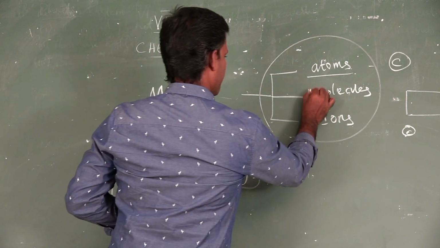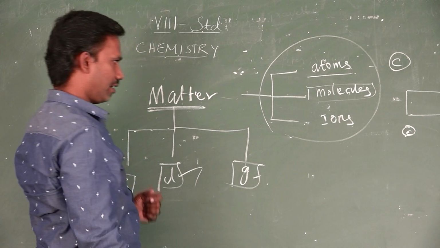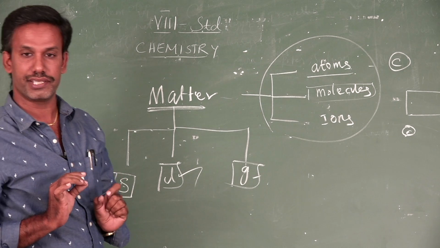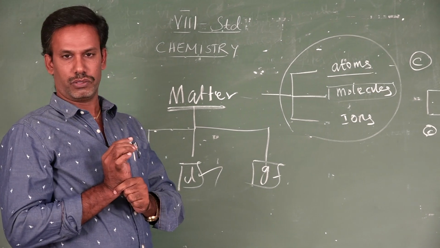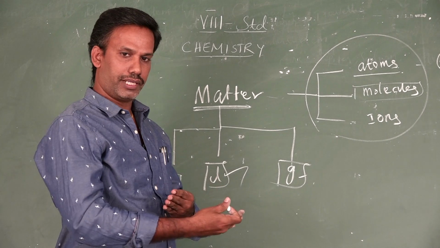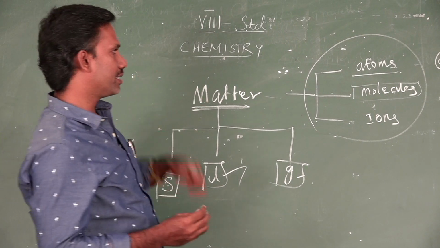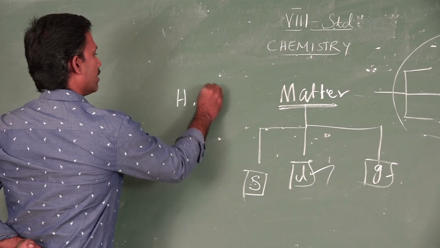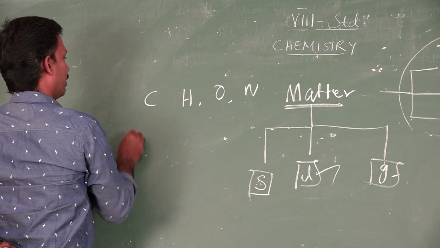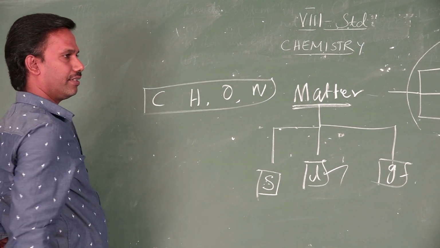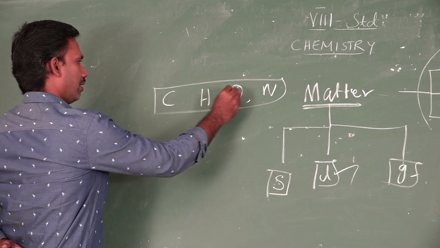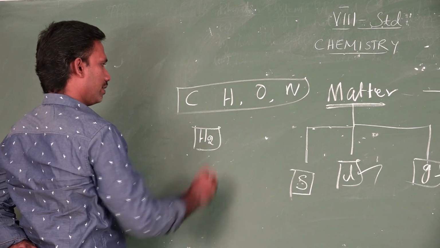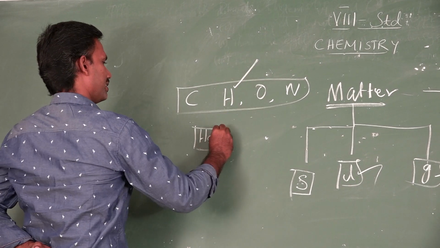Then molecule. It is very simple. From atoms we can go to the molecule. A group of atoms is called a molecule. It may be the same type of atoms or different types of atoms. For example, hydrogen, oxygen, nitrogen, carbon. These are atoms. When a group of atoms are combined together, it is a molecule. This is a hydrogen atom. This is a hydrogen molecule.